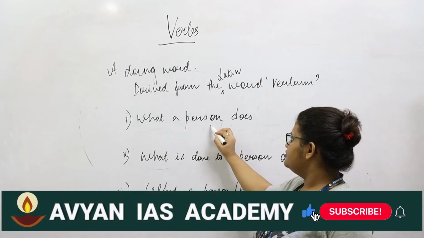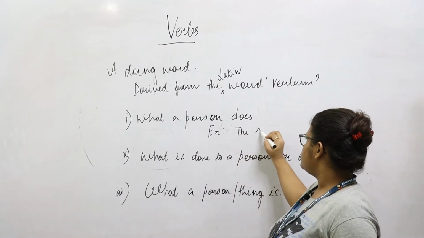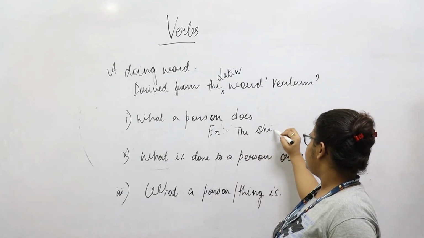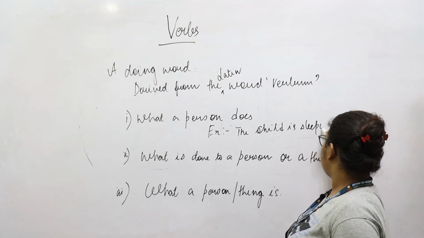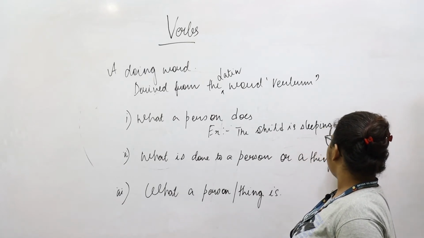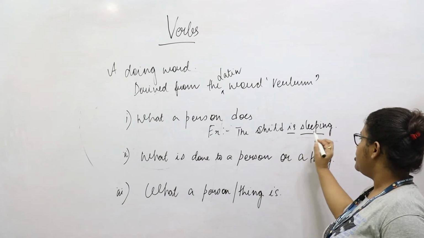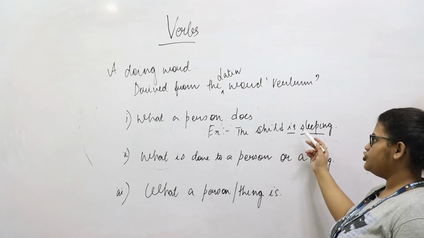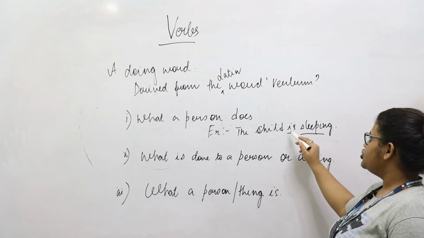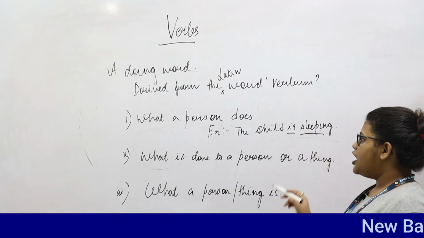For example, the child is sleeping. Here, sleeping is the verb as well as is the verb. In certain sentences, we might have more than one verb. As you can see, here we have the word is as well as sleeping.